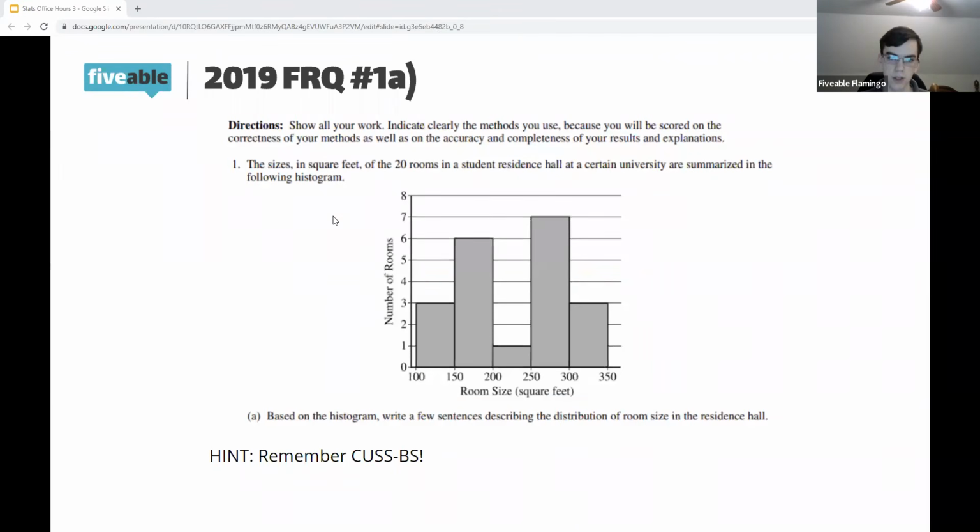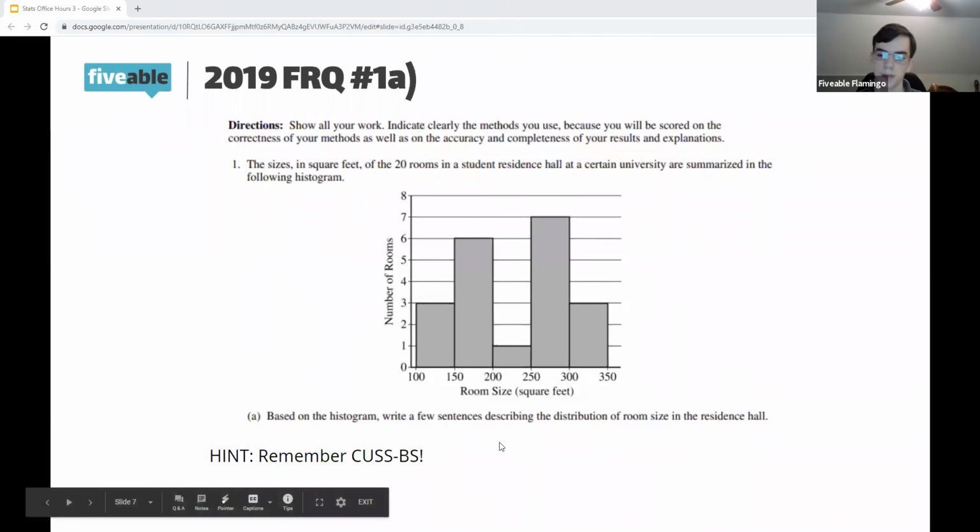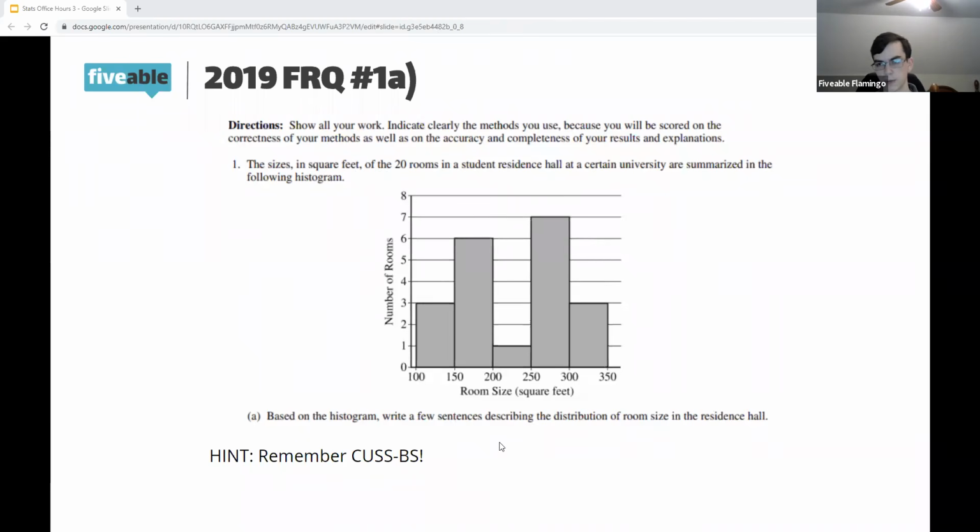All right, so if we look, we've got the sizes in square feet of rooms in a dorm at a university, and they're summarized in this histogram we have here. Based on the histogram, we've got to describe the distribution of room size in the residence hall.